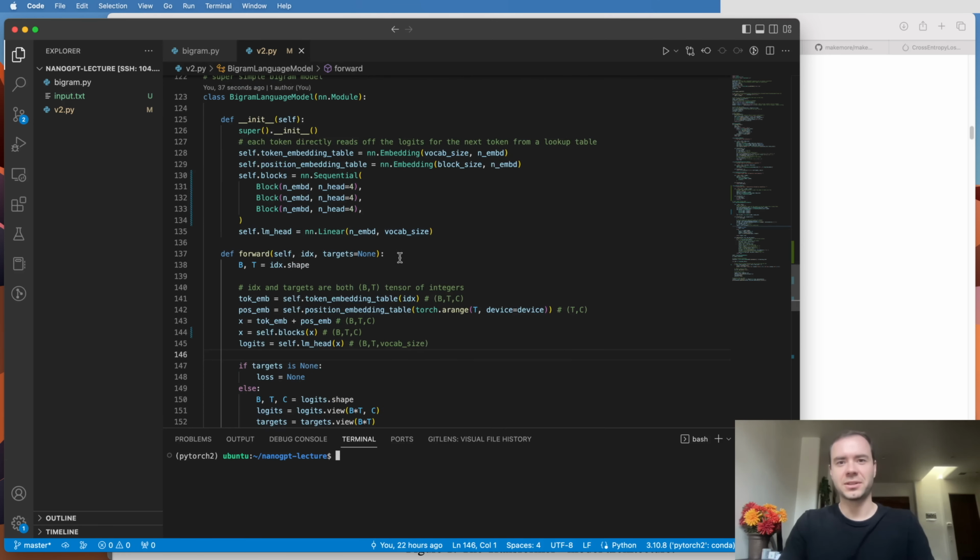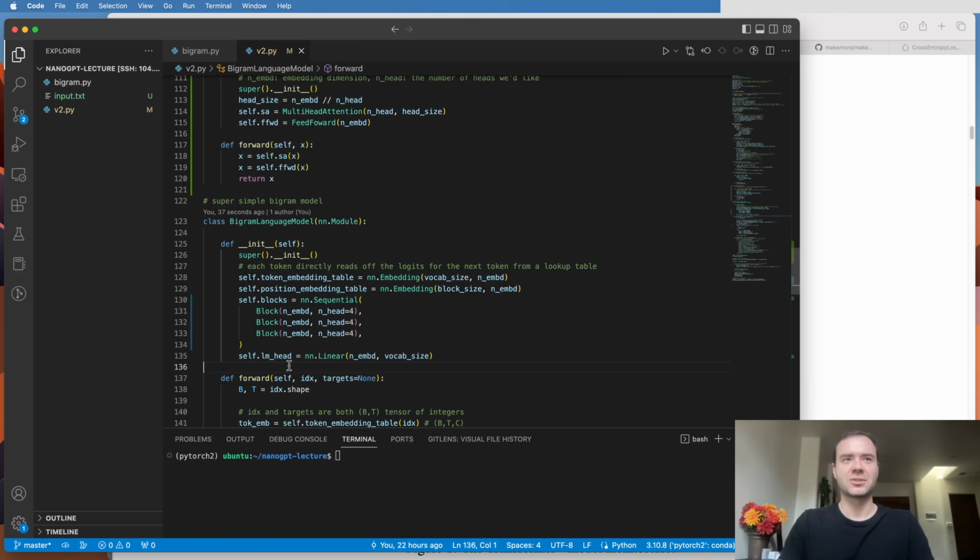Now, I actually tried to run this, and the problem is this doesn't actually give a very good result. The reason for that is we're starting to actually get a pretty deep neural net. And deep neural nets suffer from optimization issues, and I think that's what we're slightly starting to run into.